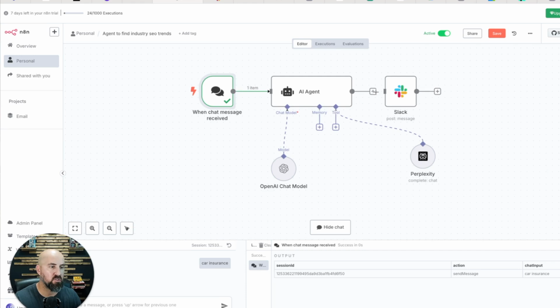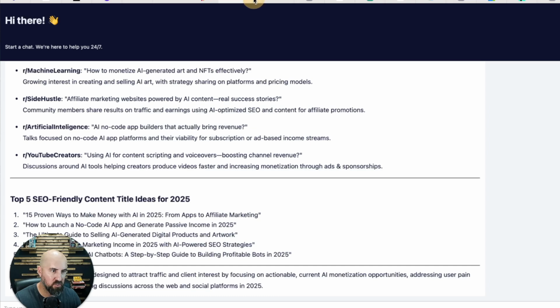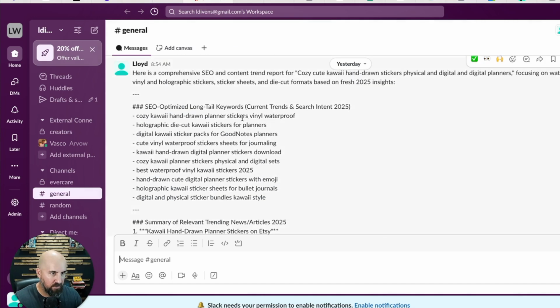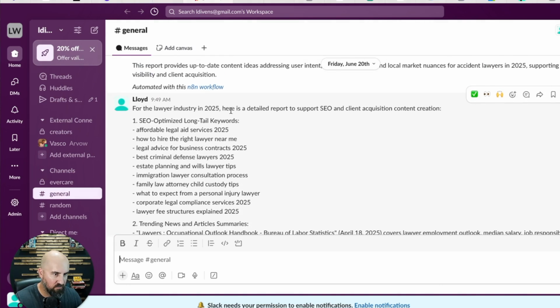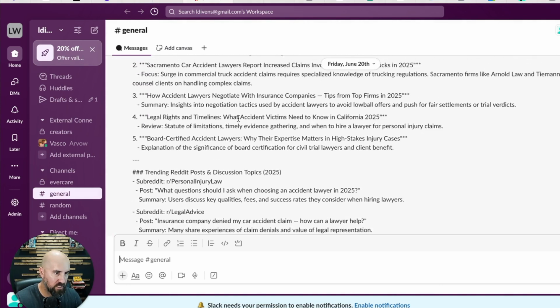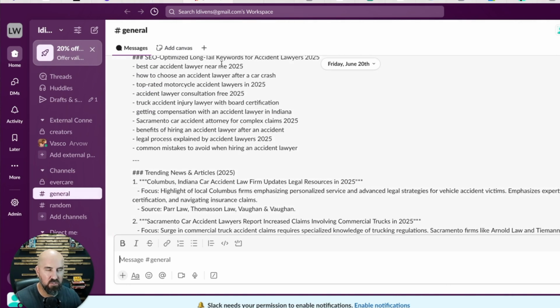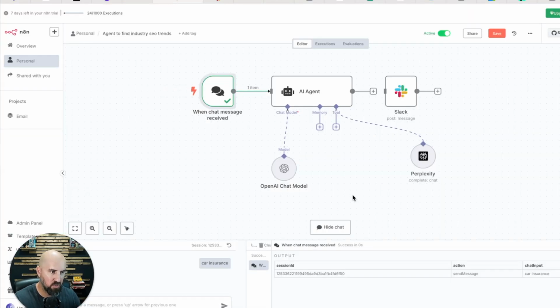And then you can link it to Slack. I didn't have it linked to Slack because I wanted to show you guys this. If I link it to Slack, then it's going to post this message in Slack. There's a bunch of different niches in here. We did one for a lawyer. We did one for insurance. So it's just posting in here. You can create your channel, if you have a channel where you have colleagues, coworkers, whatever, and it'll post it here, which is really nice. Makes it super user friendly.